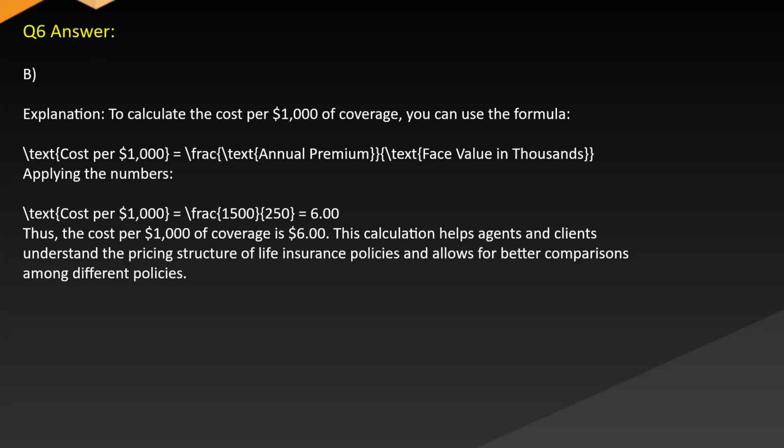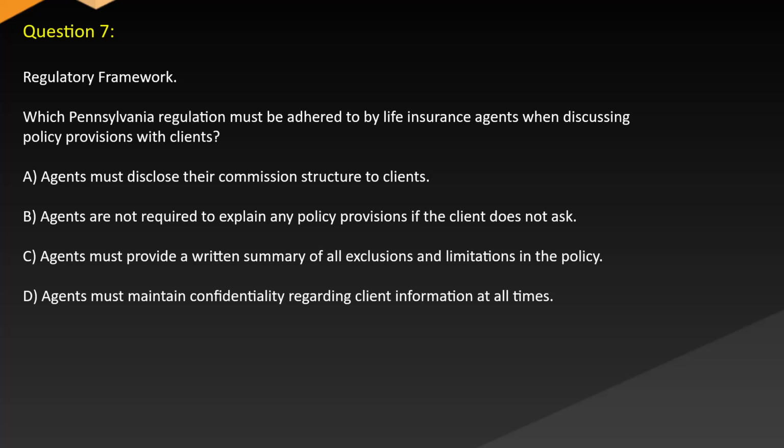Answer: B. Explanation. To calculate the cost per $1,000 of coverage, you can use the formula: cost per $1,000 equals annual premium divided by face value in thousands. Applying the numbers, cost per $1,000 equals 1,500 divided by 250, which equals 6.0. Thus the cost per $1,000 of coverage is $6. This calculation helps agents and clients understand the pricing structure of life insurance policies and allows for better comparisons among different policies. Question 7. Regulatory framework.